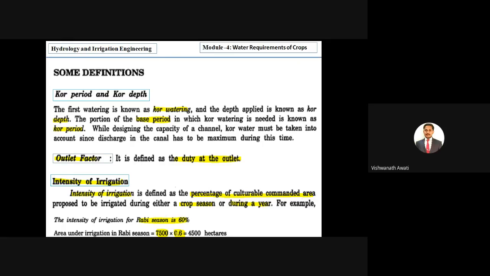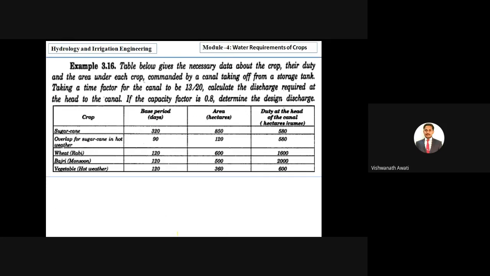Okay, so then we'll go directly to problems. In this problem, the table below gives the necessary data about the crops, their base period, the area under each crop, and their duty. The area is commanded by a canal taking off from a storage tank.